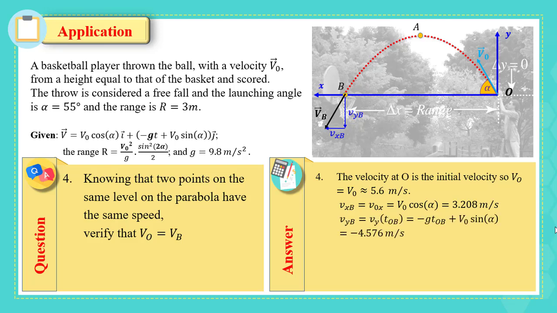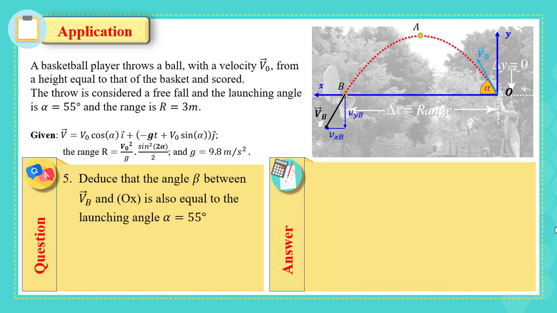The y component is minus g times T from O to B plus v0 sine alpha, the initial value. It is minus 4.576 meters per second. Now VB is the radical of the x component squared plus the y component squared. By calculation, it is 5.6 meters per second approximately.